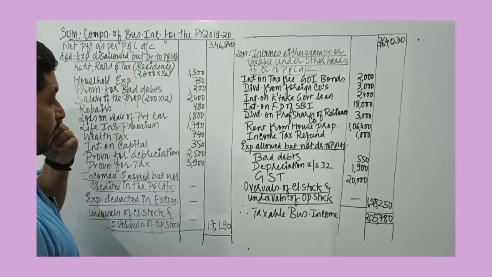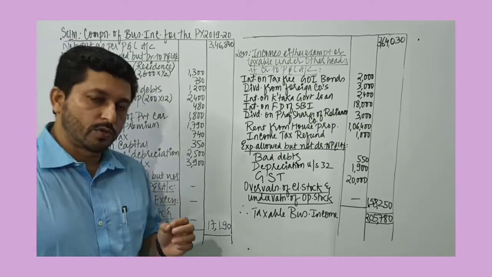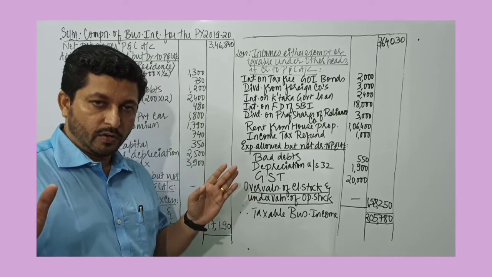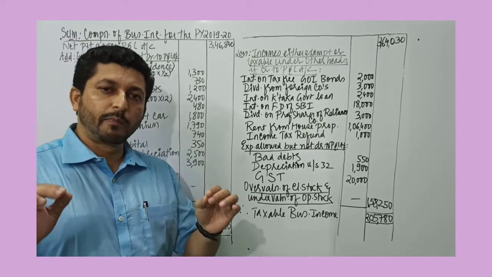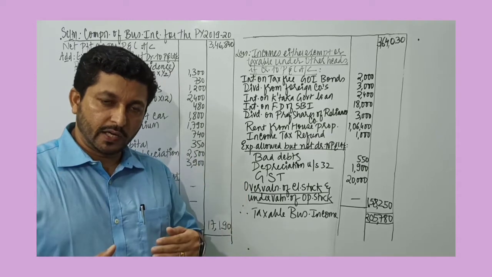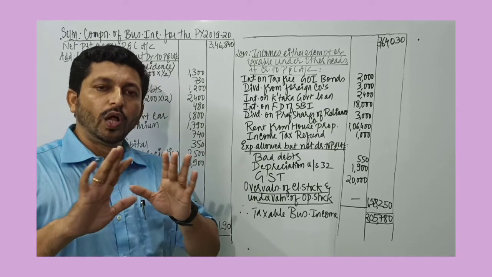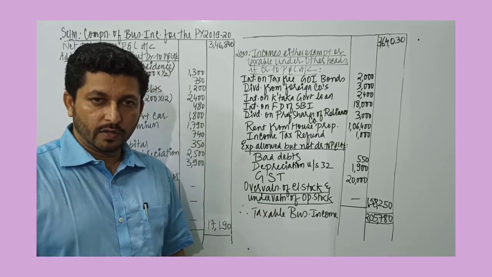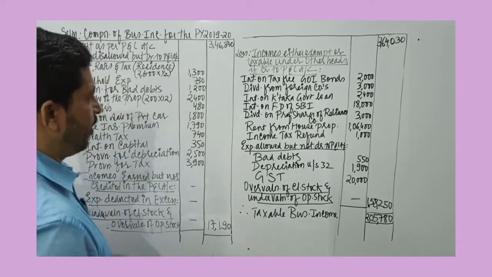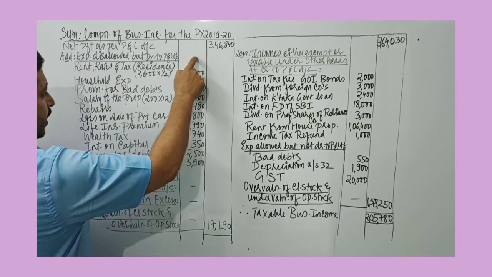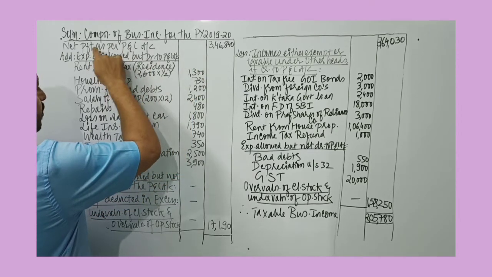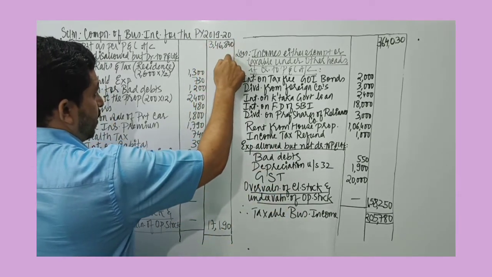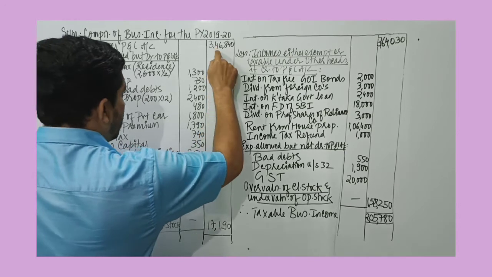So let's go through this problem once again. Important point to note when you are solving problems on business income: provisions and reserves are disallowed. Any payment made by the proprietor to himself, whether in the form of salary or interest on capital, is disallowed. Any expenses not connected to the business are disallowed. These are all basic points that we need to be aware of when solving problems under the head business income. Profit and loss account net profit will always be taken as the starting point. Suppose in the problem a net loss is given, you will take this number in brackets. Here profit is given, so we leave the number open.